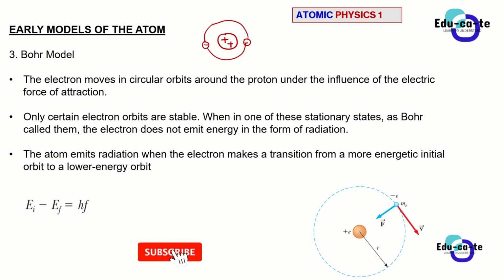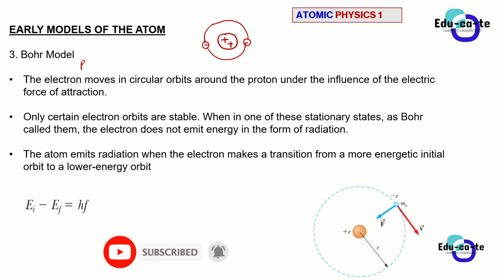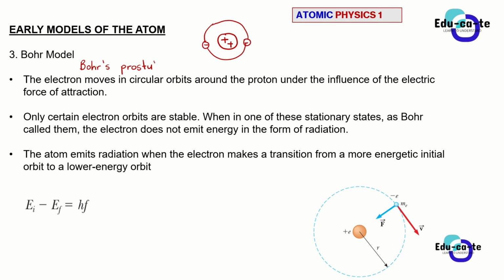All right. So these are Bohr's postulates. The postulates describe how Niels Bohr was viewing the atomic model. How did he imagine the atom? And he was trying to explain all the gaps that Rutherford could not cover. All right. So the first postulate that Bohr proposed is that the electron moves in circular orbits around the proton under the influence of an electric force of attraction.